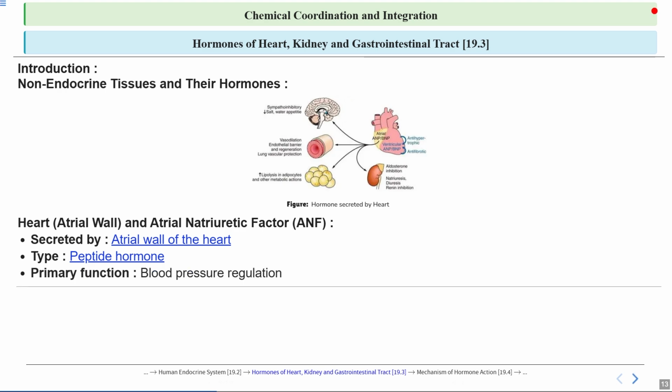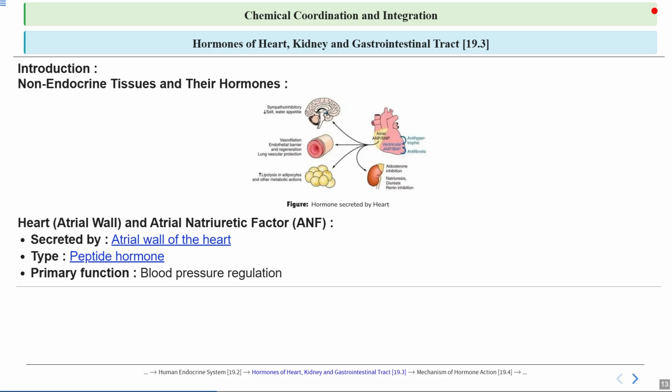Primary function: blood pressure regulation. It is the process by which the body maintains a steady and appropriate level of pressure in the blood vessels to ensure proper blood flow to all the organs. This is mainly controlled by the heart. The heart pumps blood with enough force to reach all parts of the body, while blood vessels can restrict or widen to adjust the pressure.